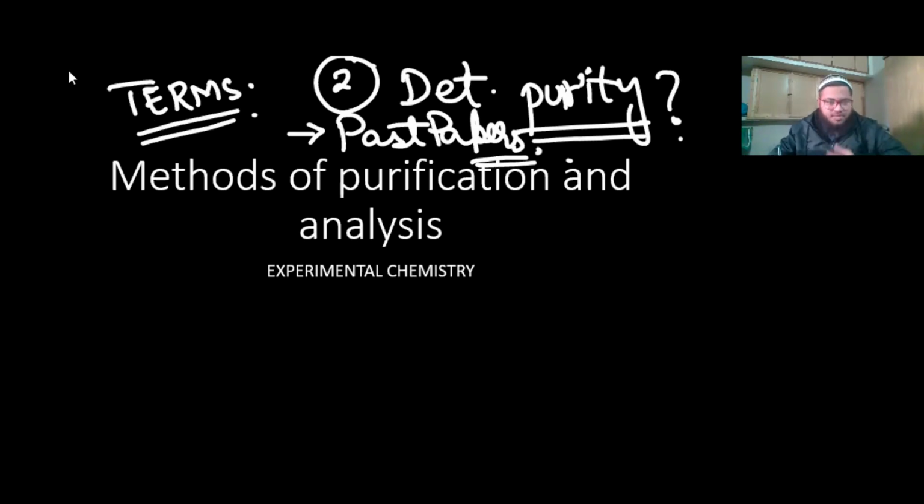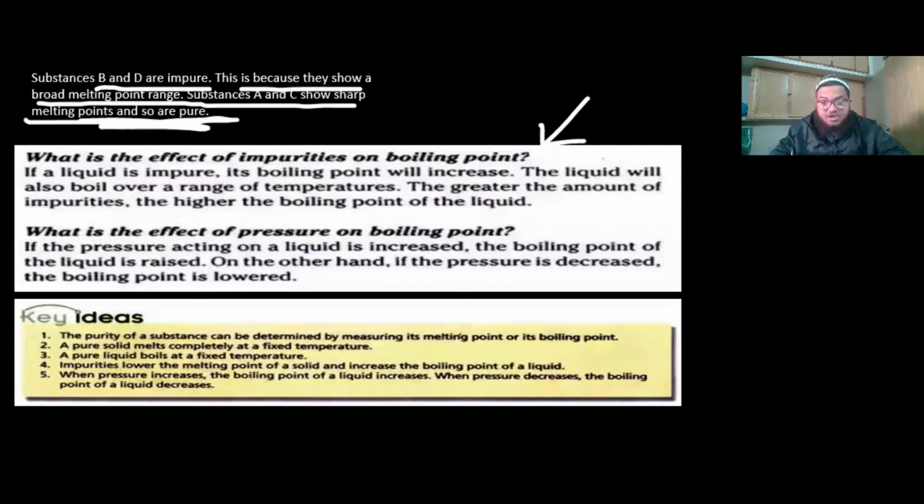Okay, so now we are going to talk about the effect of impurities on melting and boiling points, and the effect of temperature and pressure on melting and boiling points. So let's begin. Okay, so what do impurities do? We've already talked about that. Impurities raise the boiling point and lower the melting point, in the previous video.